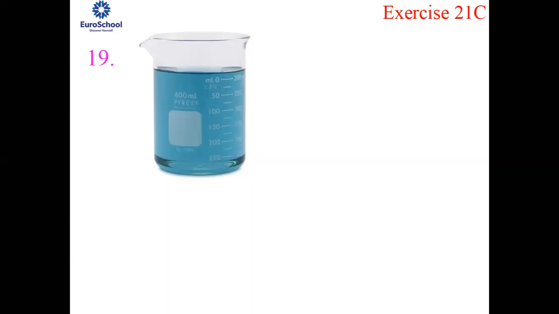A cylindrical tub of radius 12 centimeters contains water up to a depth of 20 centimeters. A spherical iron ball is dropped into the tub and is fully immersed in it. Thus, the level of water is raised by 6.75 centimeters. Find the radius of the ball. So what is being given to you?